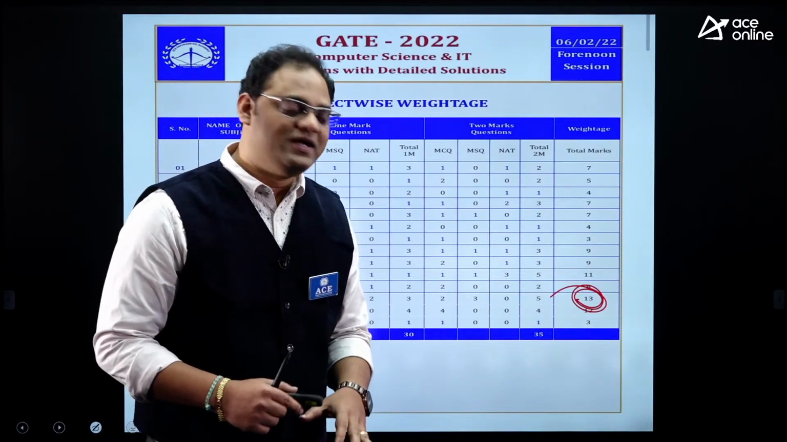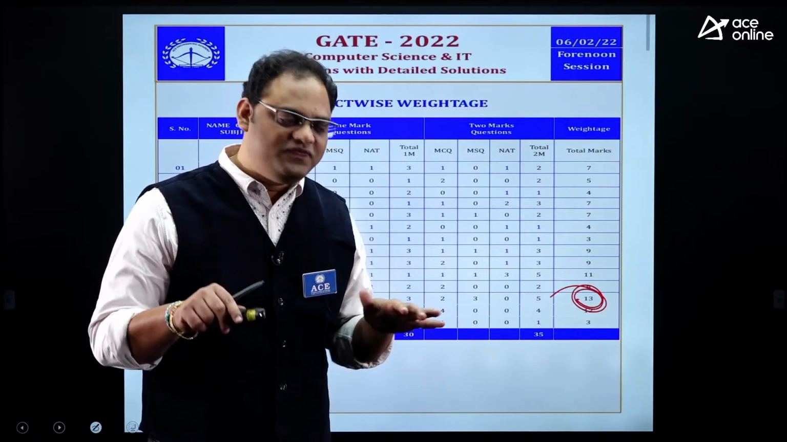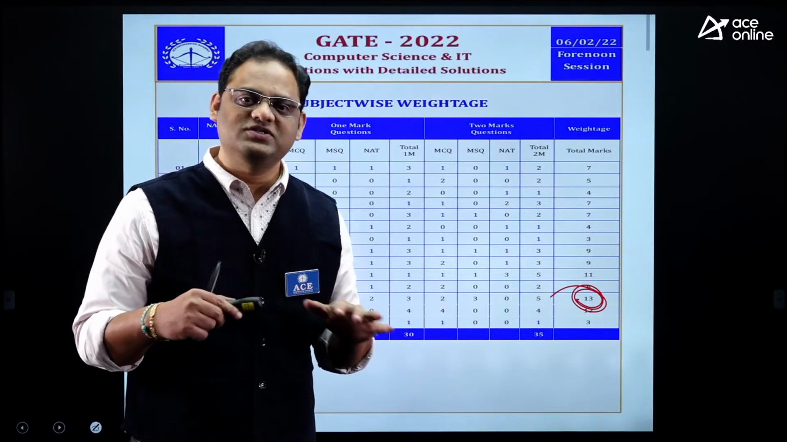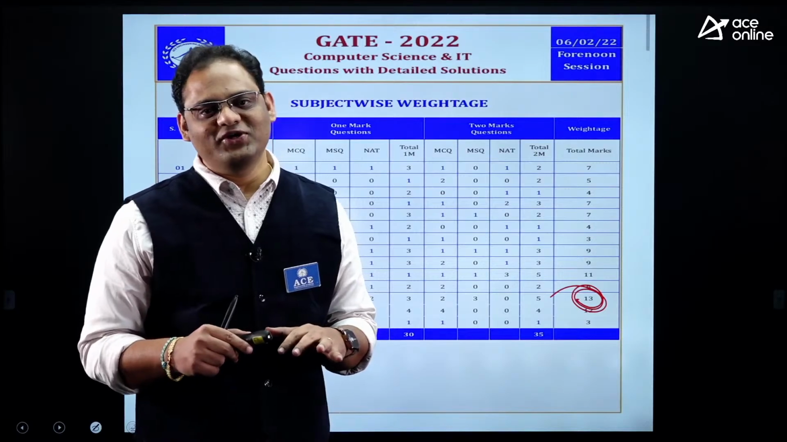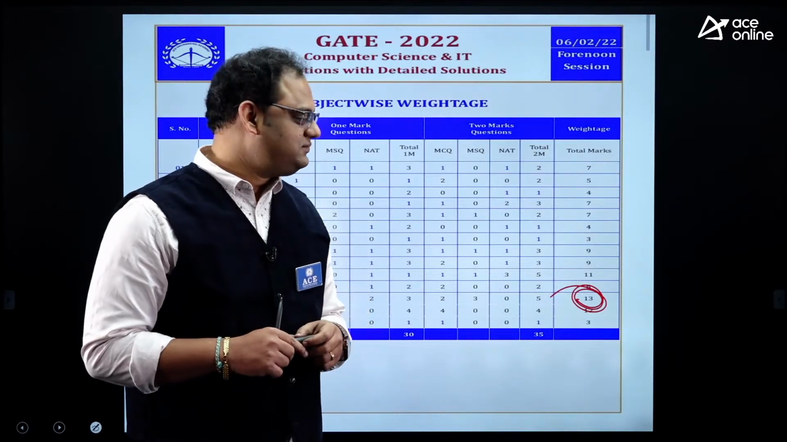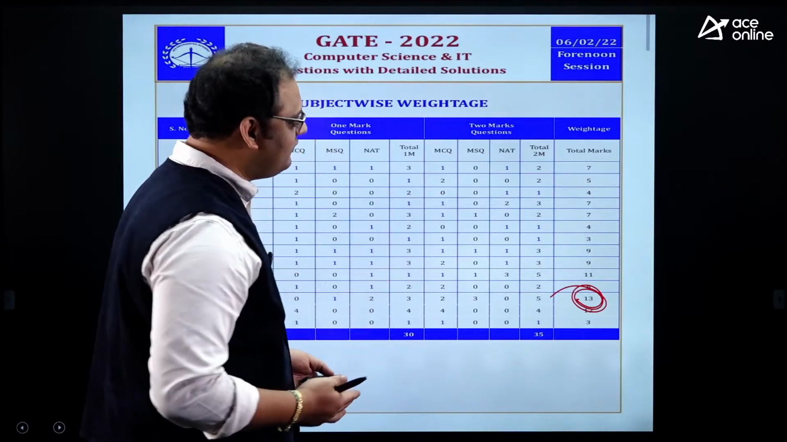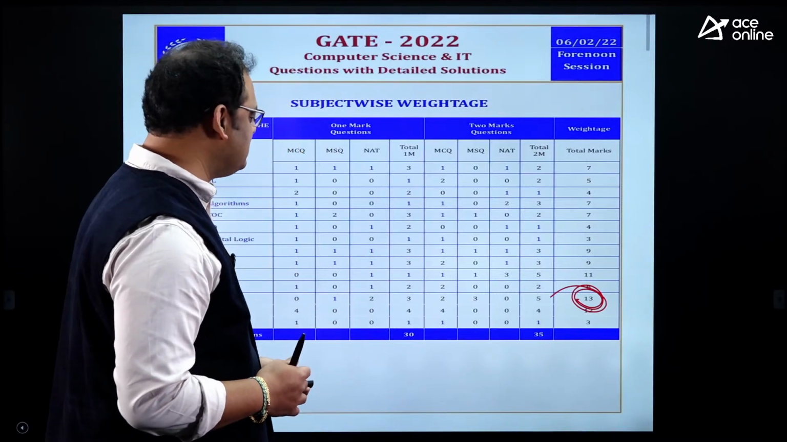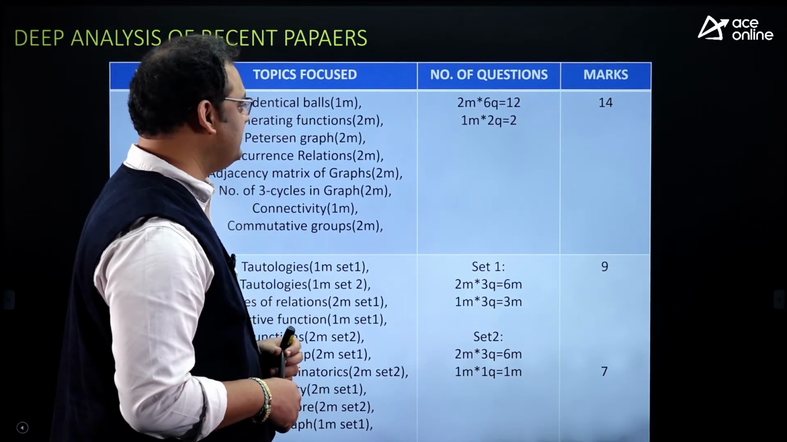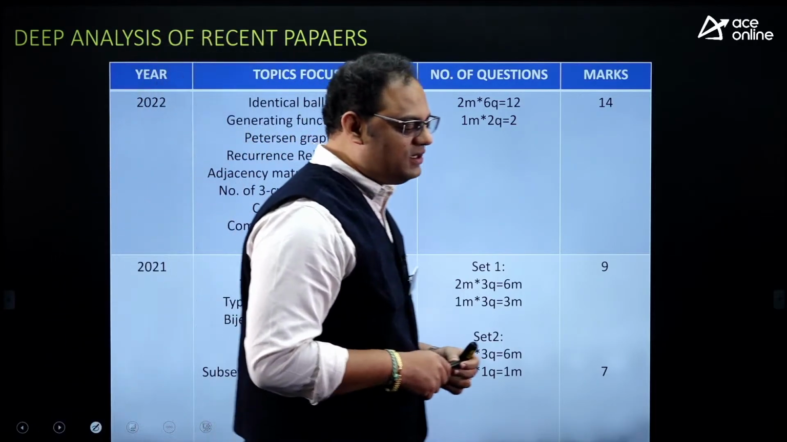We can also say that this is something like a base, something like a foundation. If the student is okay with the discrete concepts, then his perception towards programming is going to change, my dear. That is the point you should make note of. Is my point clear? Yes, that is the thing we should understand. So in that way, we can say that discrete also has a very good weightage. Let us do the deep analysis of the recent GATE papers.